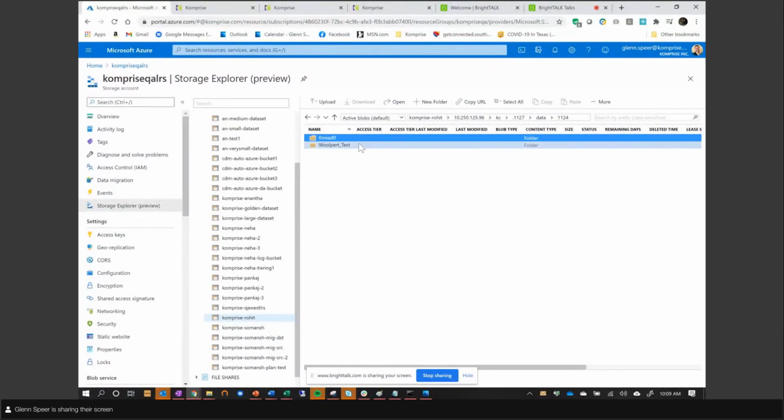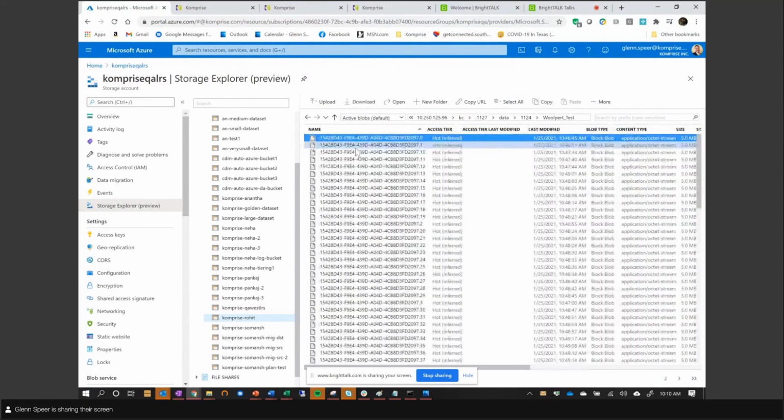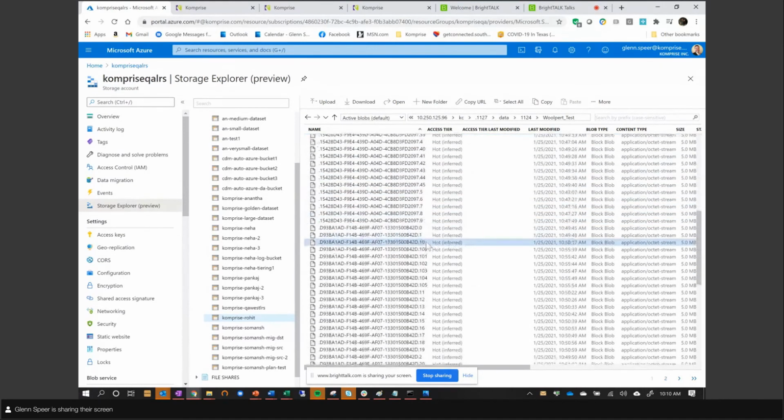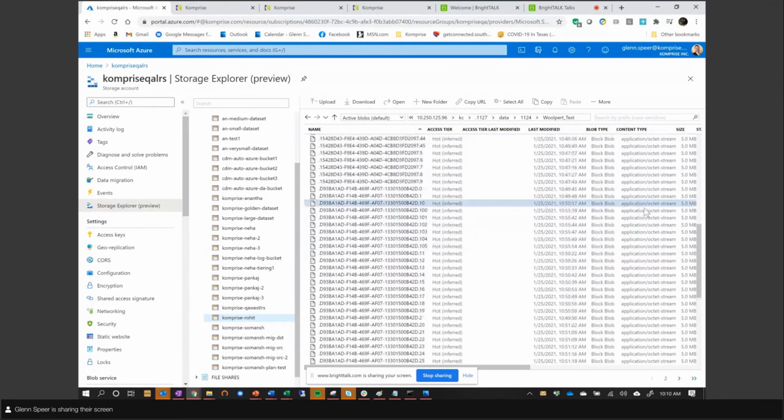They will chunk the data up, what our founder Kumar likes to call munge it up, before they send it out there to the cloud. And this is what it looks like. Komprise can pull this together. The application can pull the data back together, but this data is unusable outside of the application. It's a bunch of 5 meg chunks. Again, the application can pull it back together, but you can't really use this outside of the application.